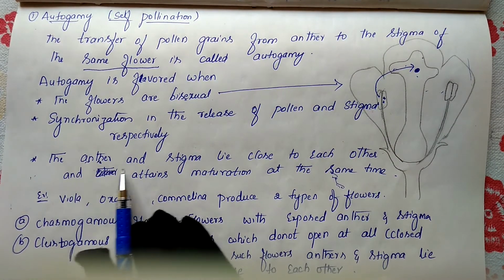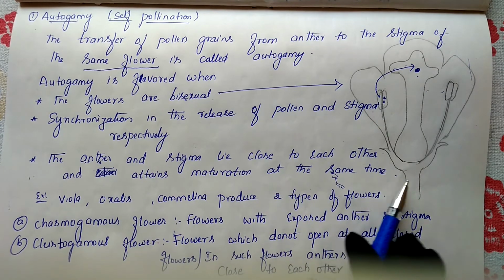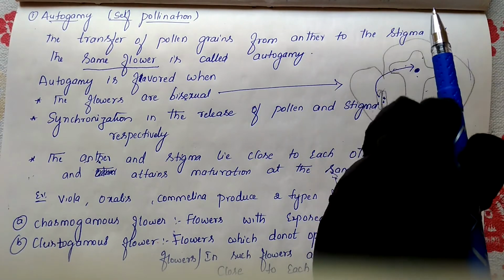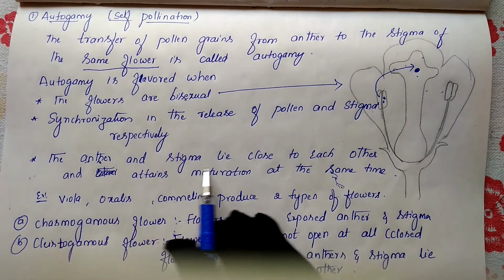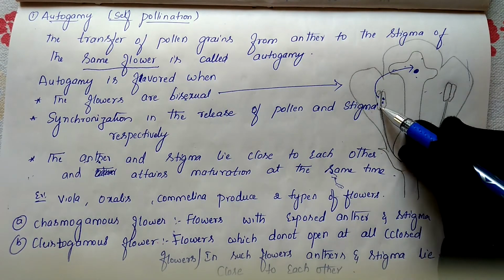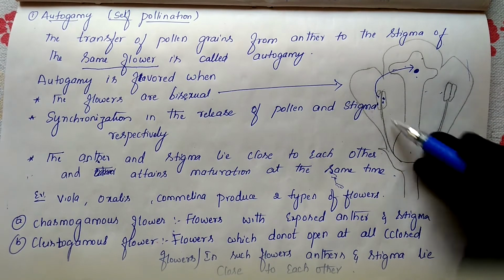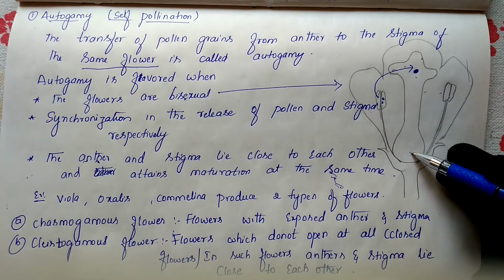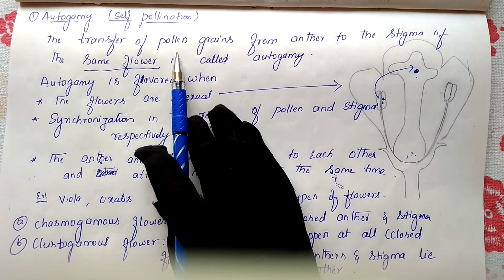Next, the third case: the anther and stigma lie close to each other and attain maturity at the same time. They are not present far from each other, they are present close to each other. If the anther and stigma lie close together and mature at the same time, the anther releases the pollen grains and the ovule releases the egg, both at the same time. So that time also there is a chance of getting self-pollination.